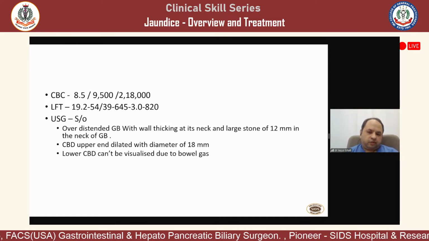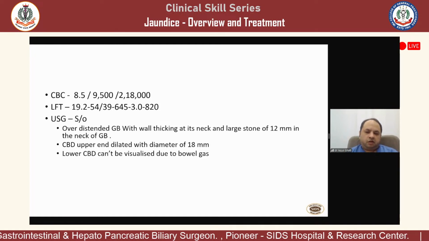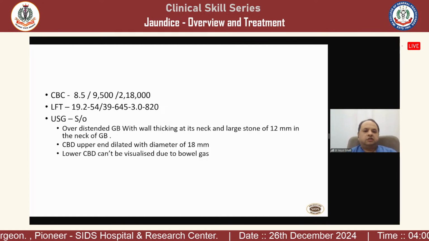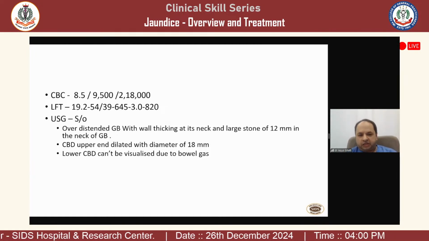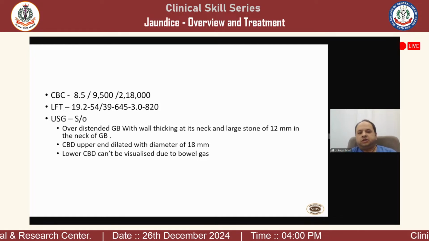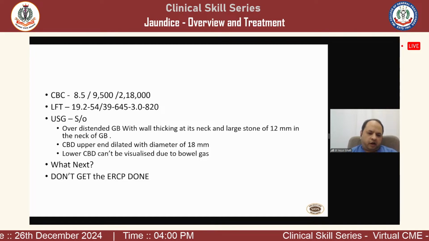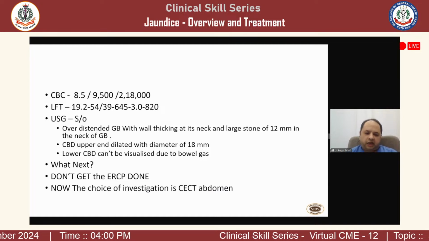So one must never get confused, because 8 out of 10 gallbladder malignancies are associated with gallbladder stones. So we need to see what the wall thickening is, whether it is eccentric, whether it is uniform, or whether it is associated with acute cholecystitis or not. Next, again, do not get the ERCP done, get the CT scan done.